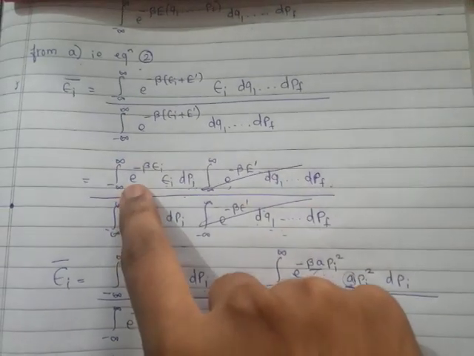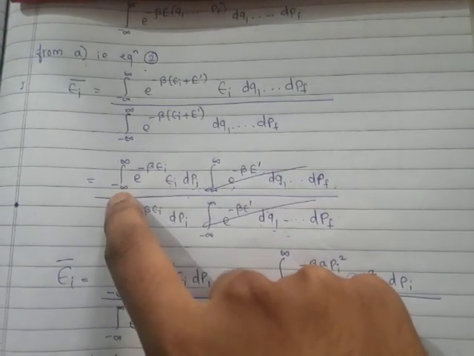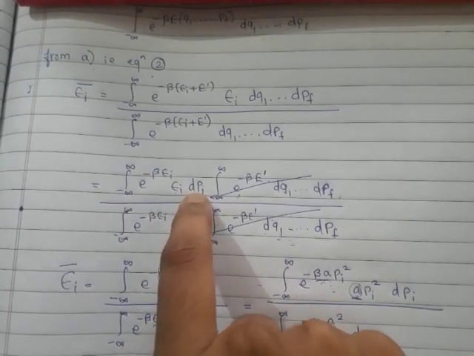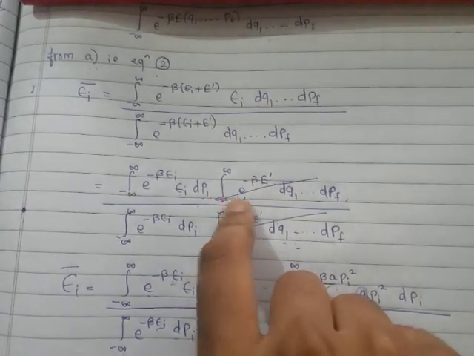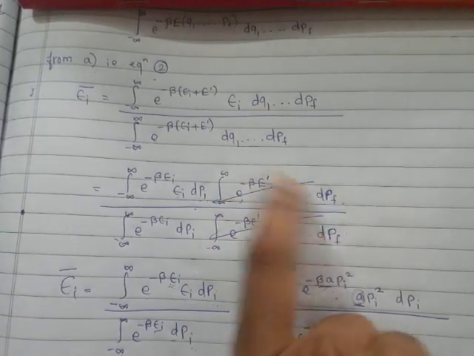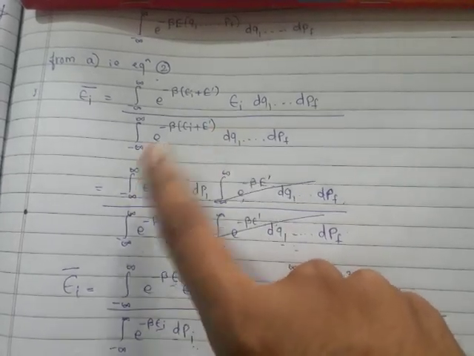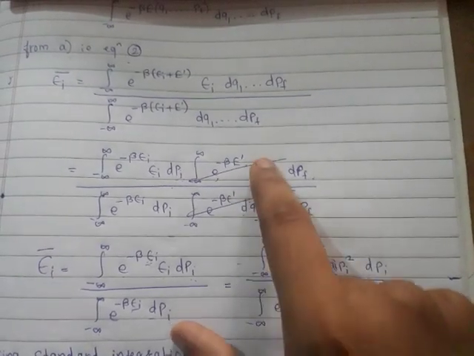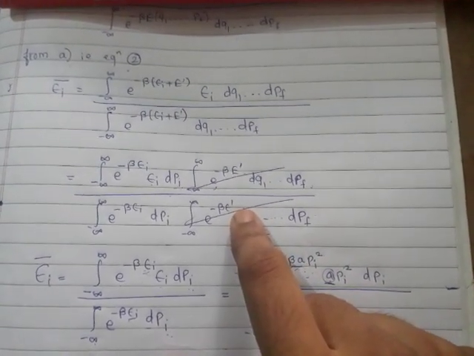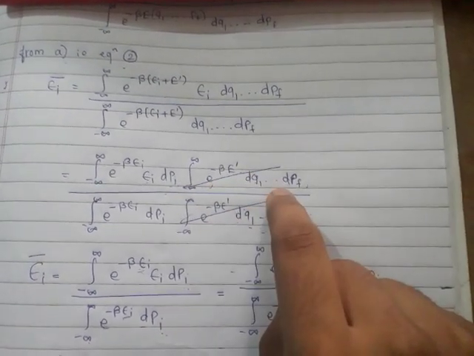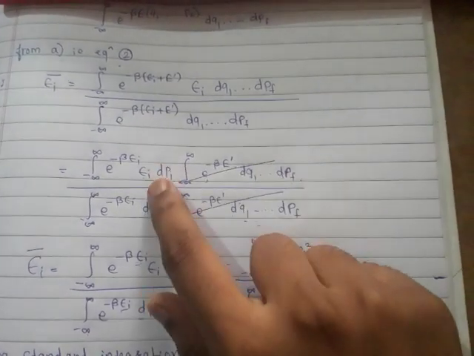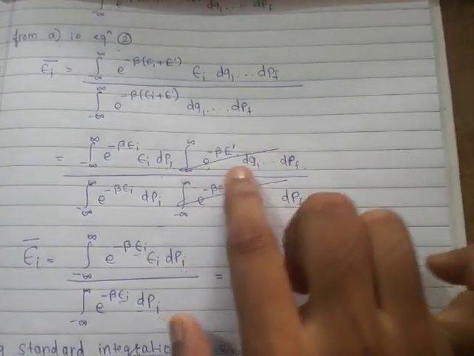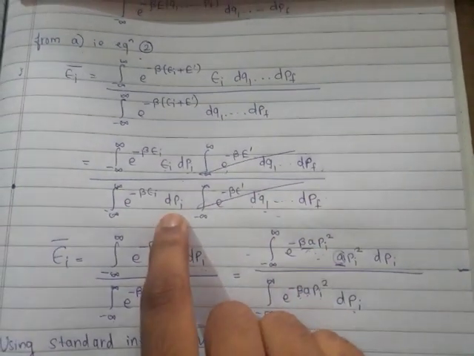We'll write the integration from minus infinity to infinity of e raised to minus beta epsilon i dpi, and we'll write the remaining terms in which there is no dpi. We'll do the same for the denominator as well, and we'll see that these two terms are the same, and that's why they will get cancelled. We have used here the multiplicative property of the exponential in integration, and then only the one-dimensional integrations will survive.